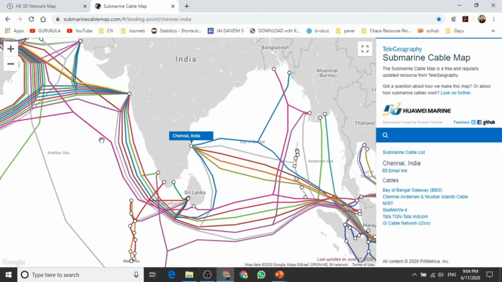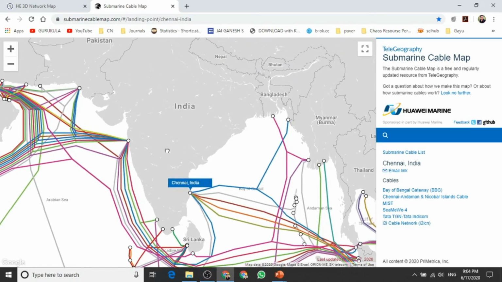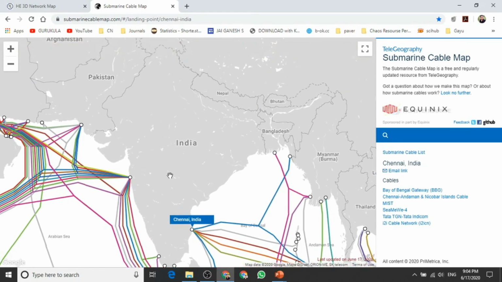So these colorful lines is what we call a backbone network, which we have seen as the core network in the formal representation. So how do we tap the internet inside the country now? As of now, from the figure, it is very clear that we are getting connected to the rest of the world through these landing points, and from these landing points we can tap the internet. Then there are several data centers located around India which will take the internet and deliver it to the entire country.